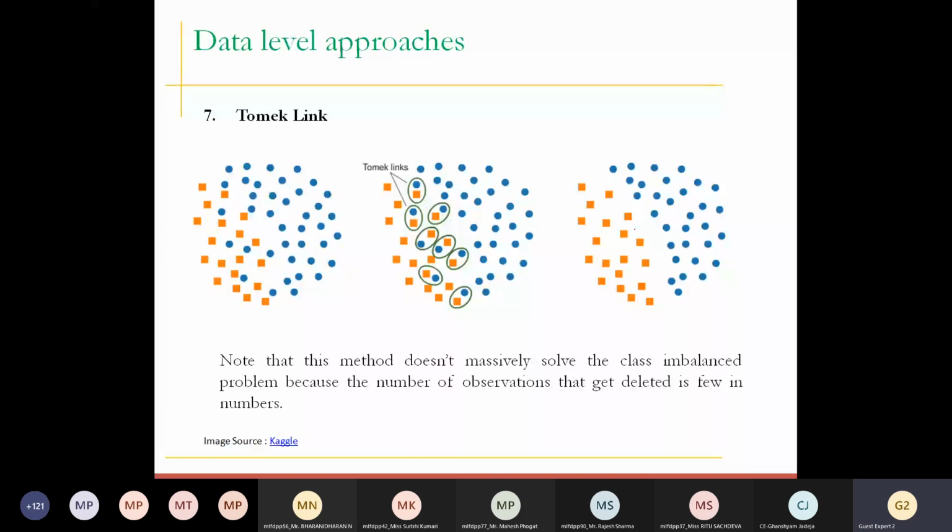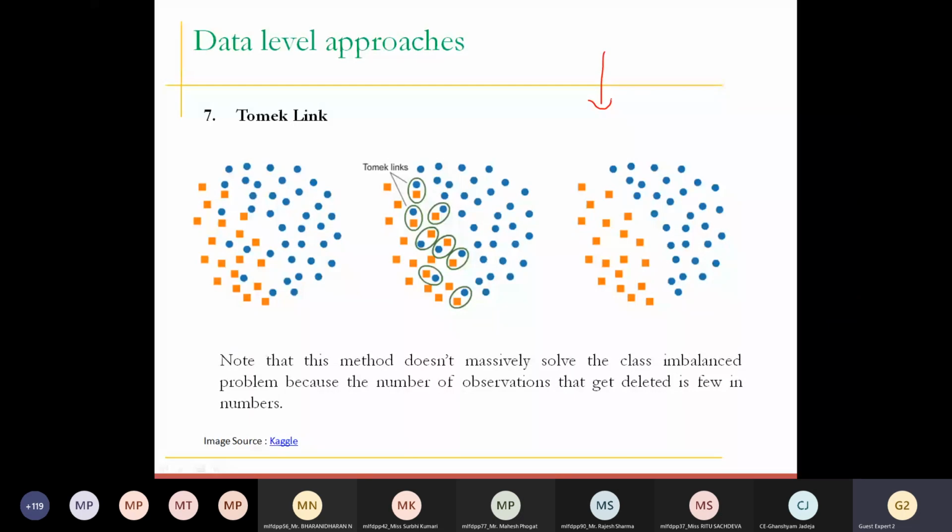Why I'm focusing on this explanation more is that we are using Python to implement this concept, and when we use Python, we know that there is huge support of libraries. So in the practical, we are going to simply import the library, call the function or the object, and apply the data. That's why I'm focusing more on the theory explanation, because you need to understand which technique is to be applied. Okay. So this Tomek technique is again a very simple downsampling technique.